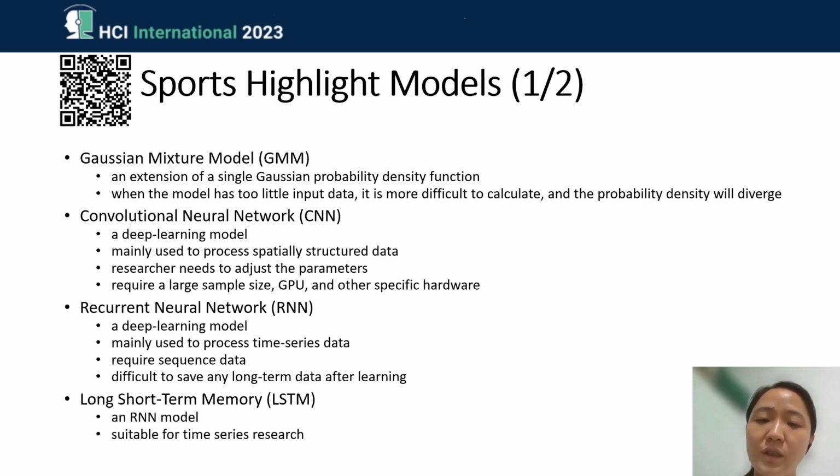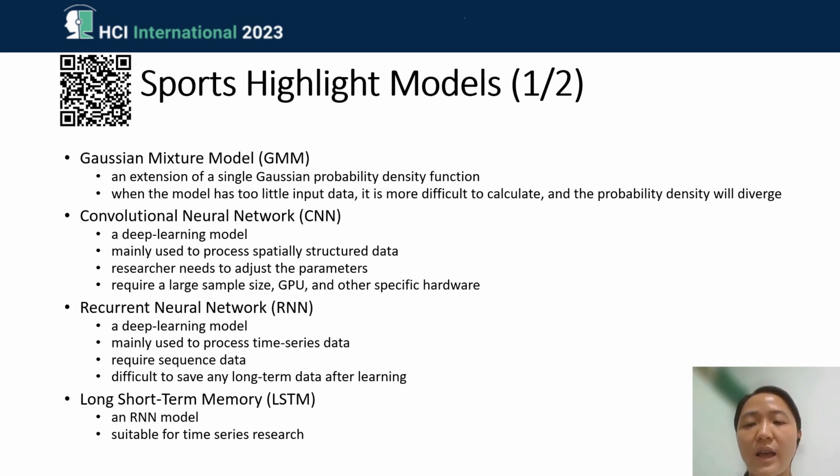And when we reviewed the literature, some researchers combined CNN and RNN together. Then you can see that it requires a large sample size. It is not possible for us to collect a large sample size from badminton games. So far we have not been able to find that kind of data set.